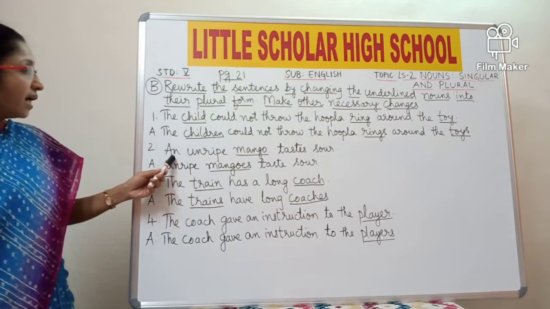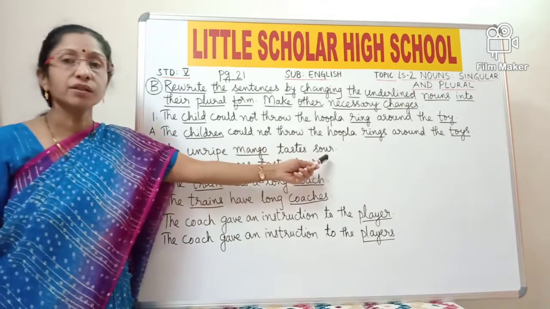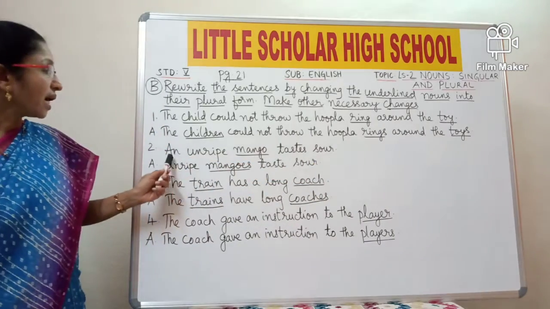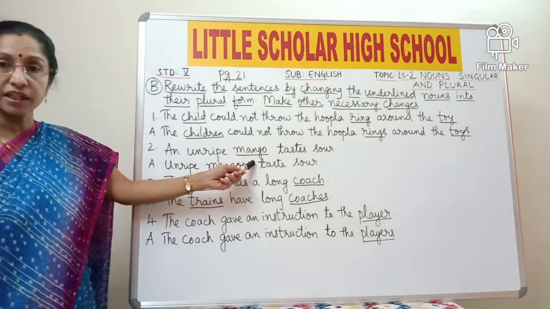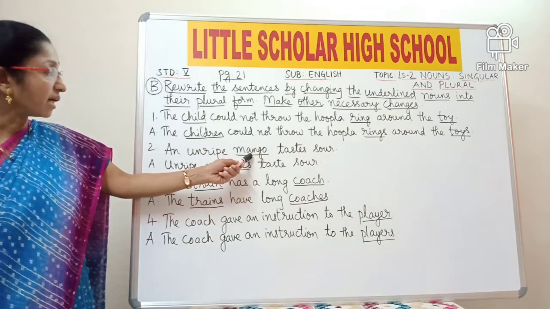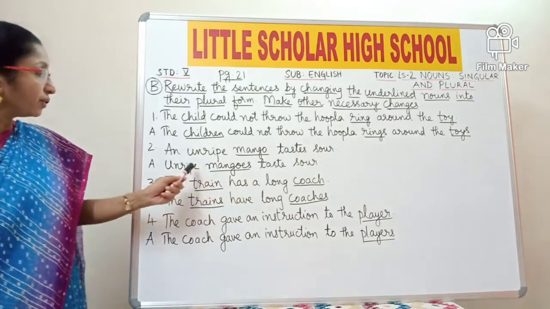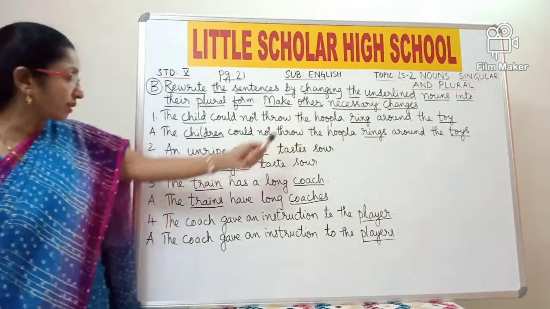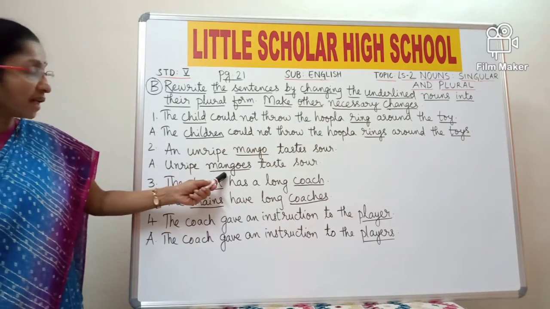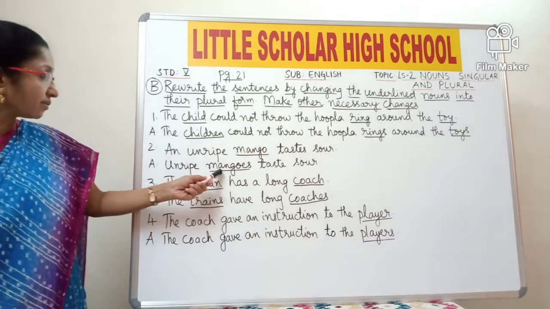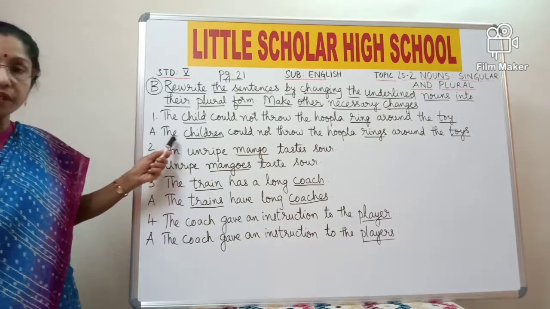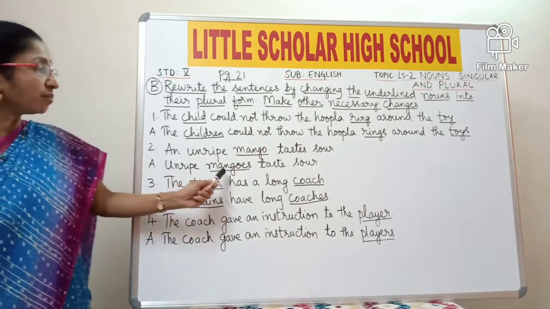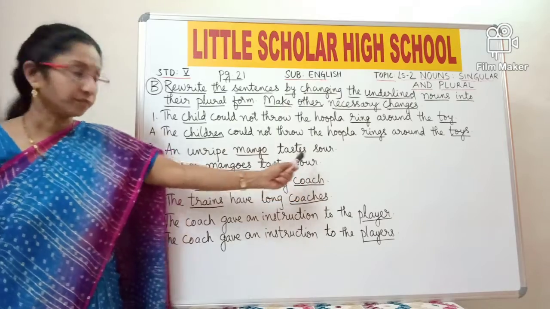Now second one, an unripe mango tastes sour. So an unripe mango is singular here. So the plural of mango is mangoes. So we have to change the sentence and make other necessary changes. Here it is mangoes and it is plural. So that's why you have to remove or eliminate an and say unripe mangoes taste sour.